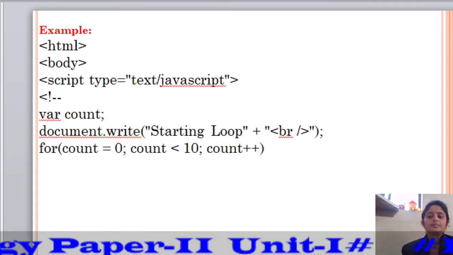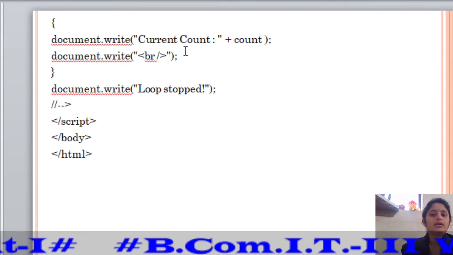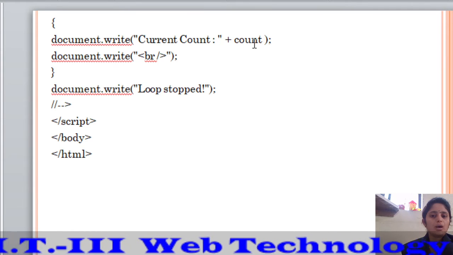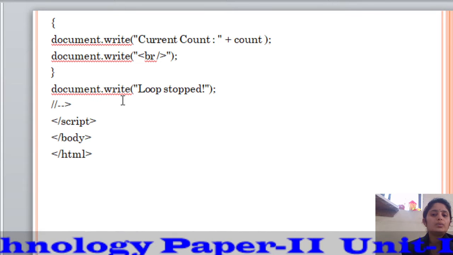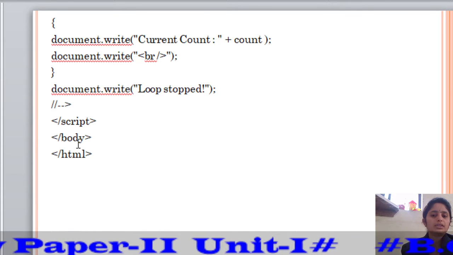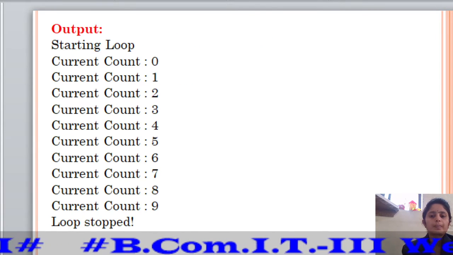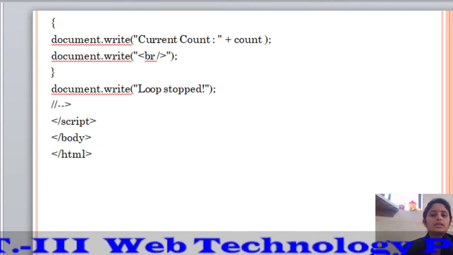Document.write current count, concatenation operator, and count. Document.write tag br. Document.write loop stopped, end of the script, end of the body, end of the HTML. Let's see the for statement here.